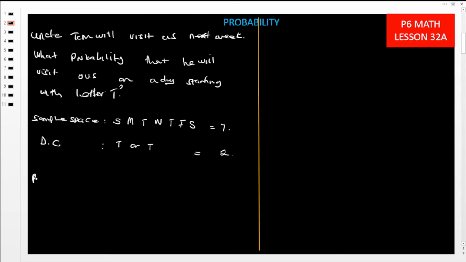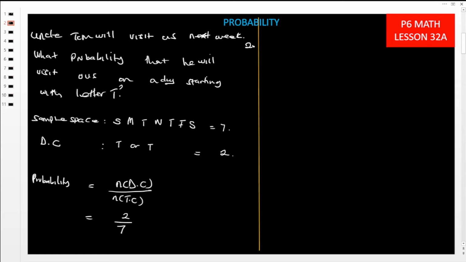Then let us get our probability. Now probability will be number of the desired chances over number of total chances in our sample space. Therefore desired chances, how many are they? They are 2 out of 7. So out of the 7 chances, we have 2 chances that Uncle Tom will come on the day starting with letter T. Okay, let us get another example here.